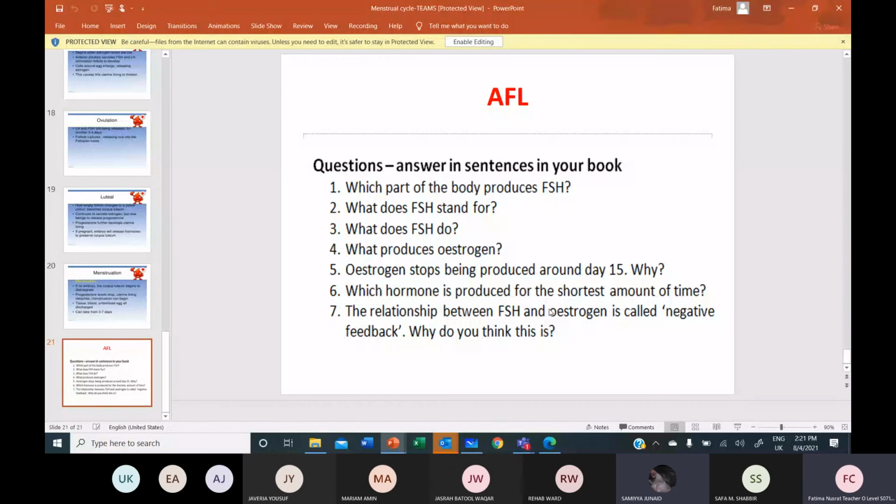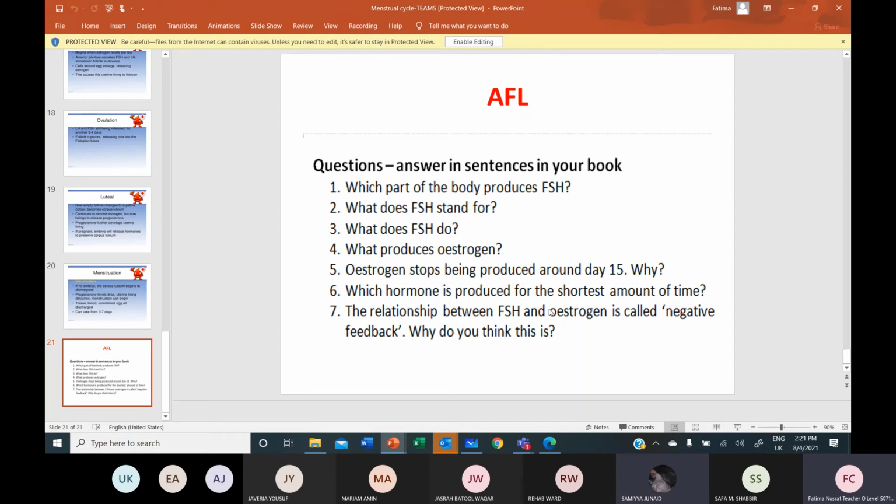Estrogen stops being produced around day 15. Why? It either stops or is being secreted in a small quantity. Because the follicle has released an egg, it has converted into corpus luteum now, and the corpus luteum has to secrete which hormone? Progesterone, yes. It will keep on secreting estrogen, but for less quantity, and more progesterone will be secreted.